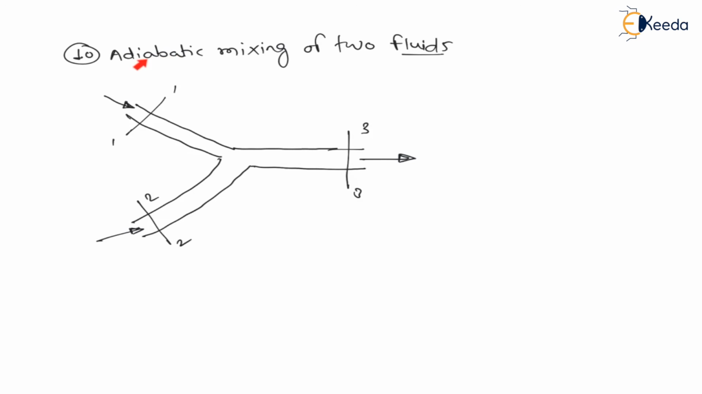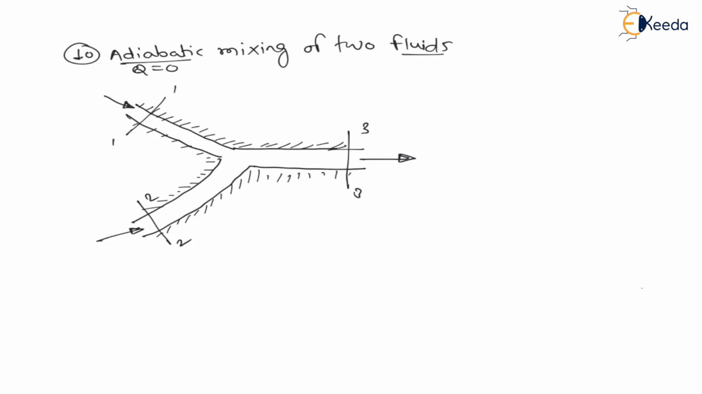Adiabatic is nothing but there is no heat transfer. Adiabatic means there is no heat transfer, that is, insulation is provided on these processes, meaning there is no heat transfer from inside of the system to the outside and from outside of the system to inside. Heat cannot enter into the system and heat cannot leave the system. This is called an adiabatic process. That is, in an adiabatic process heat loss is zero, right?